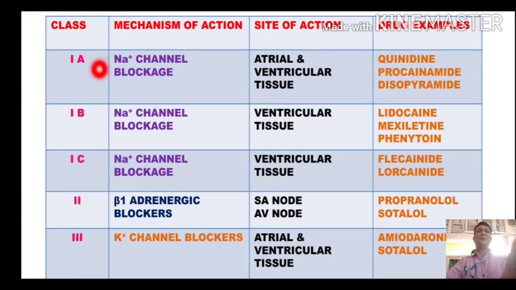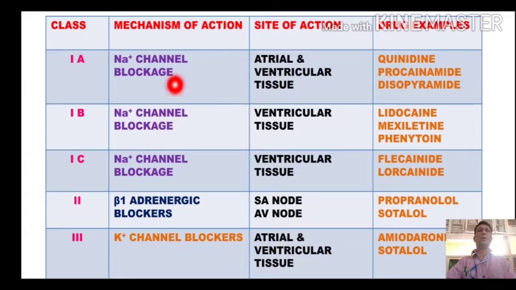So the first class is class 1A. Here the blockage is of sodium channels, and the site of action includes the atrial and the ventricular tissues. Here the drug examples are quinidine, procainamide and disopyramide.